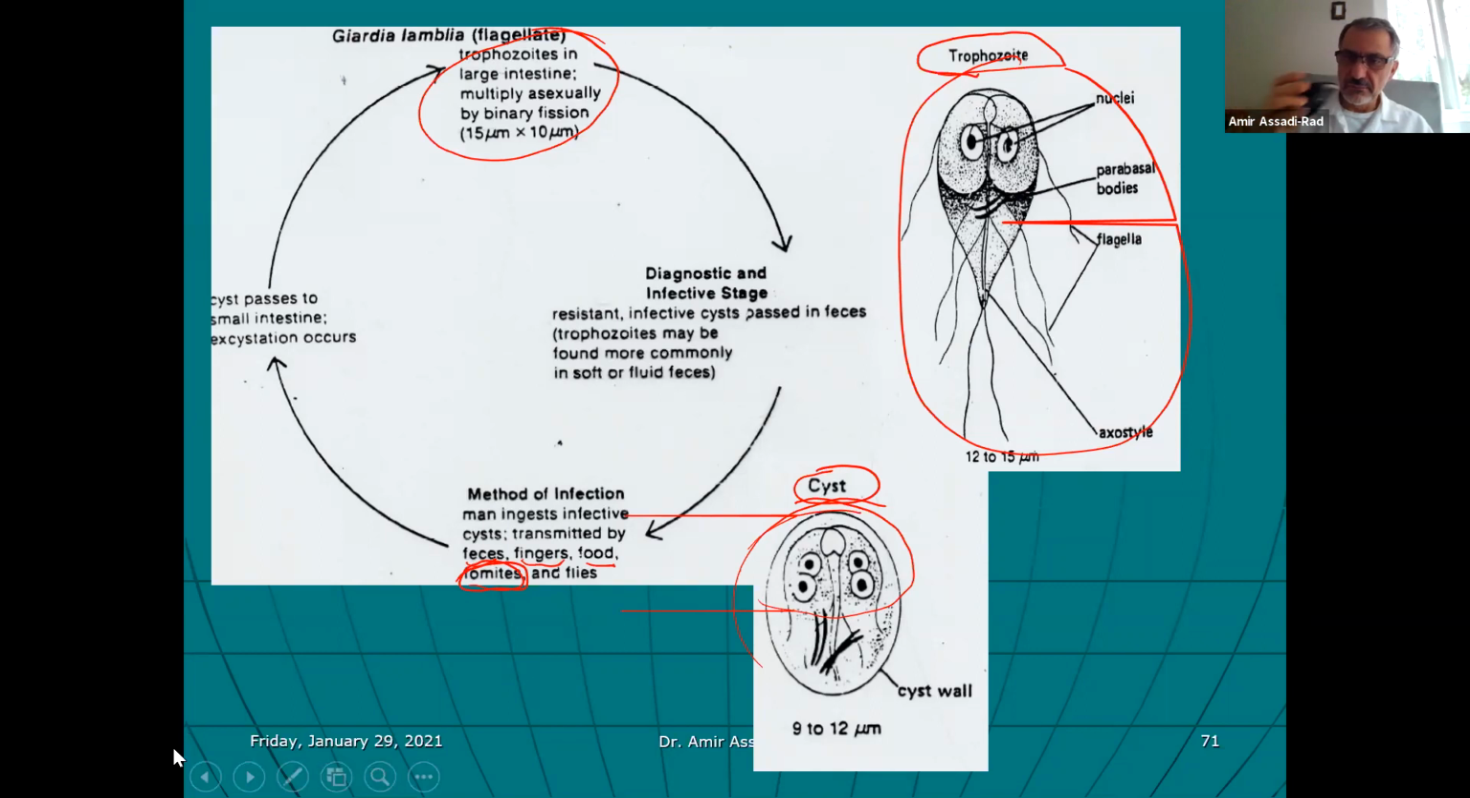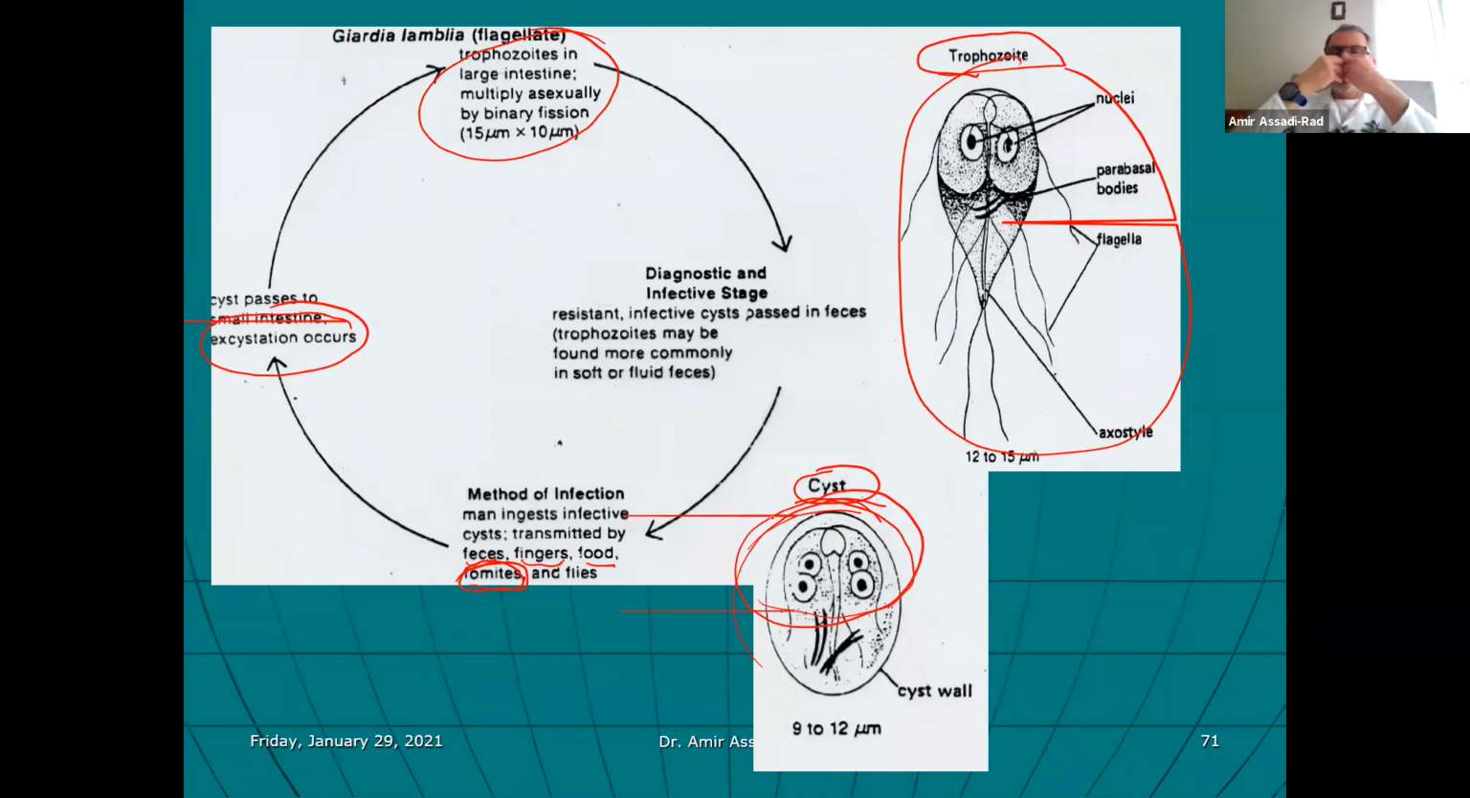My mouse, sometimes I put that in my mouth. My phone, so whatever. These are all inanimate objects. If they have the parasite, the cyst on them, then it can be transmitted. Then the cyst passes to the small intestine, and excystation occurs in the small intestine. So we ingest these cysts, and when we ingest the cyst, it goes to the small intestine. They come out of the cyst and multiply by binary fission, and of course cause diarrhea. Okay, it does not cause